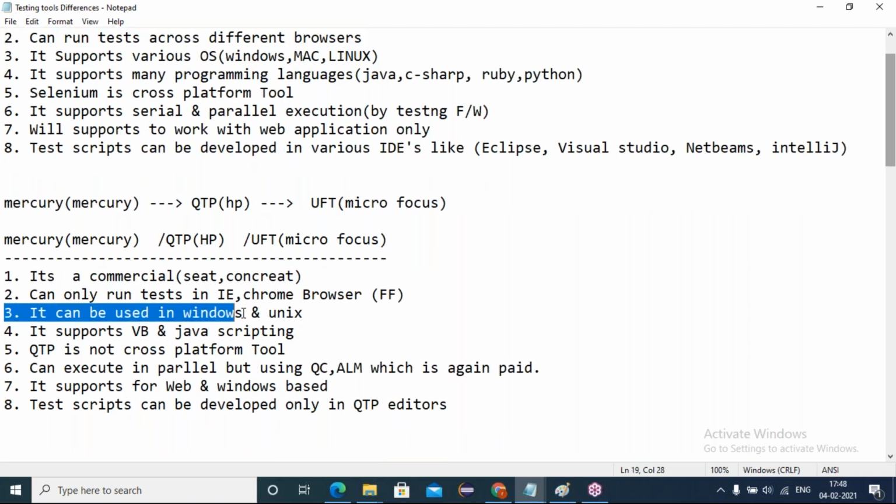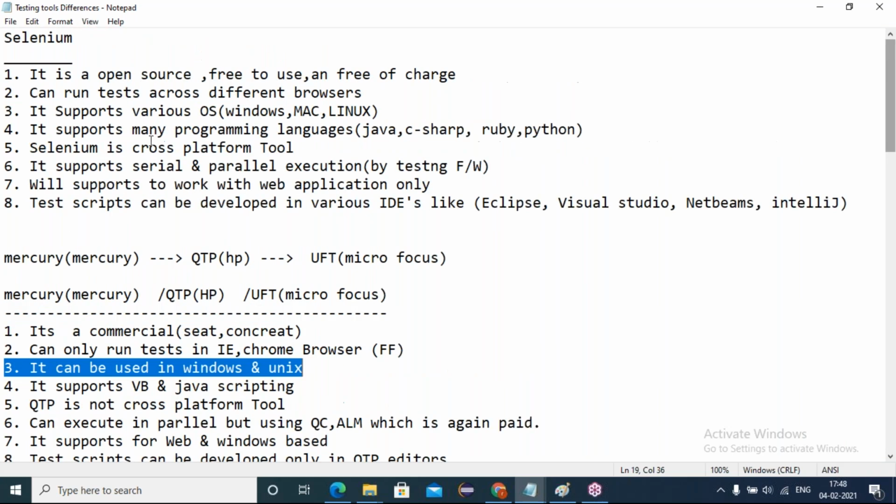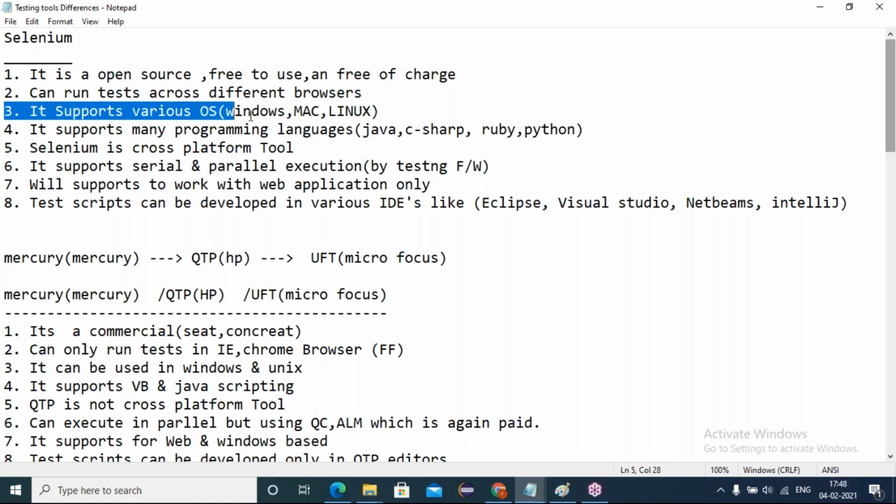It can be used in Windows and Unix platforms. My QTP can work on Windows and Unix platforms, whereas my Selenium can work on Windows, Mac and Linux platforms. Because why? My Selenium was developed using the Java language. Java is a platform independent programming language, which means Java programs can be developed in any platform and executed in any platform.